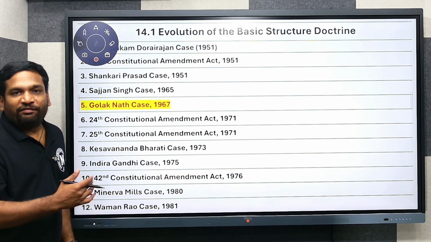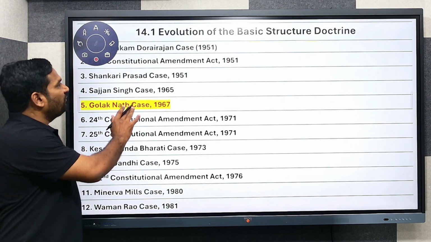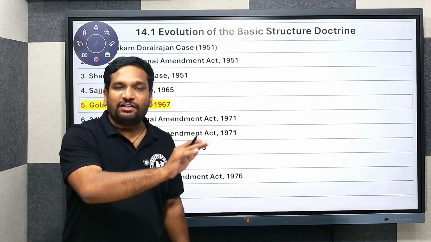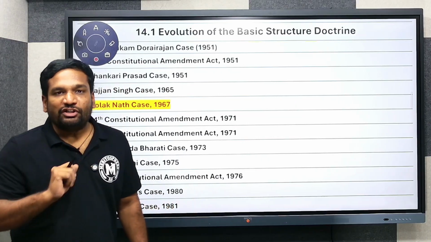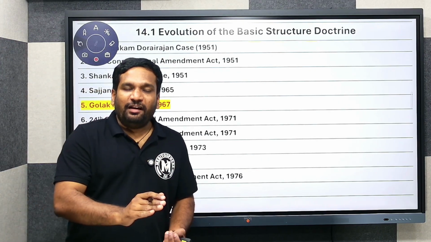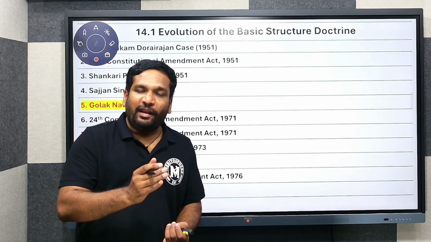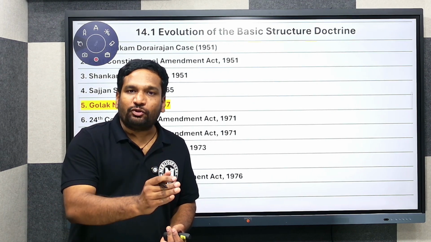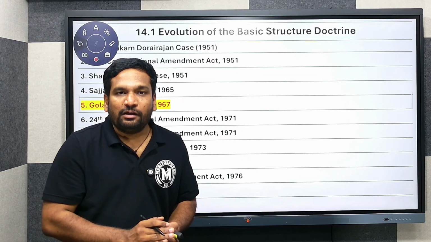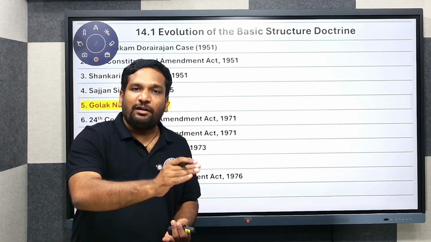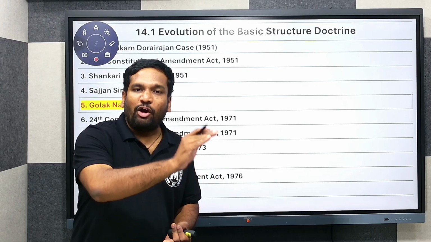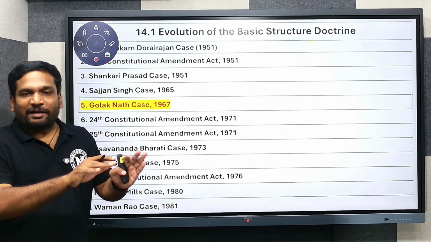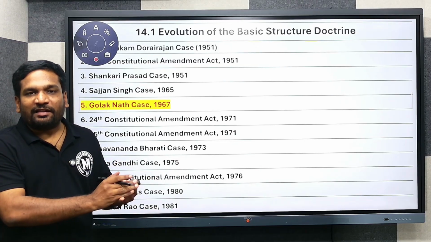Now we move our discussion to the fifth section, that is Golaknath case of 1967. We have seen Shankari Prasad case of 1951 and Sajjan Singh case of 1965. They gave similar judgments, which said that Parliament has the ultimate authority to amend any part of the Constitution, including the fundamental rights. The second point is that constitutional amendment acts do not fall under the purview of Article 13. So even if they affect fundamental rights, they cannot be declared unconstitutional or invalid. This was the perspective taken in both Shankari Prasad case and Sajjan Singh case.